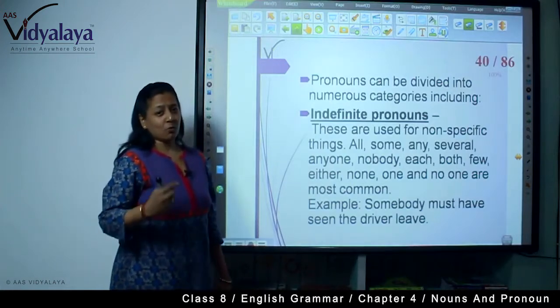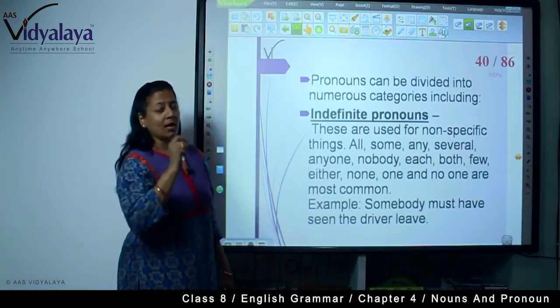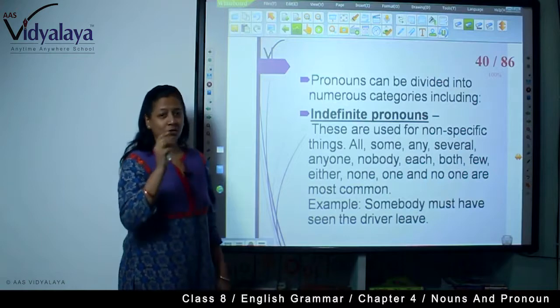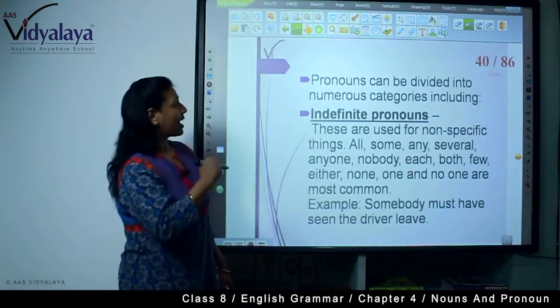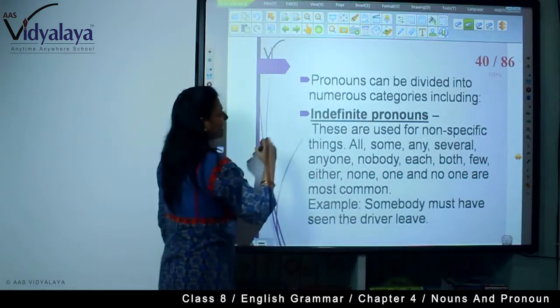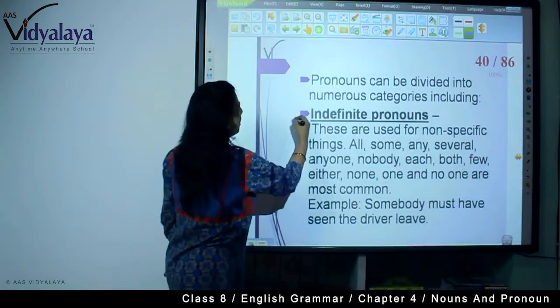Pronouns, as you know, are the words that we use to replace nouns. Whenever there are proper nouns, we can replace them with pronouns, whenever there is a gender. So here we can divide pronouns into numerous categories, including indefinite pronouns.